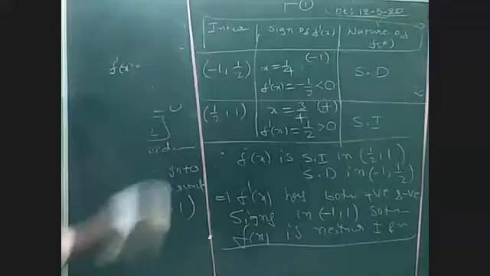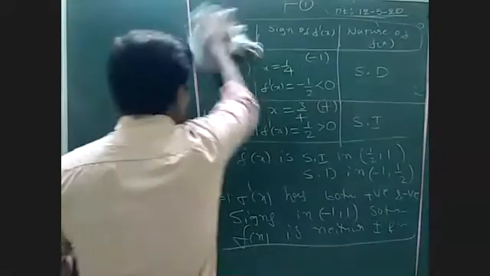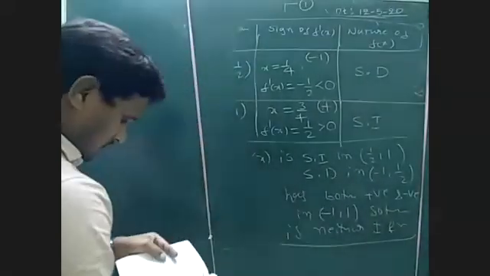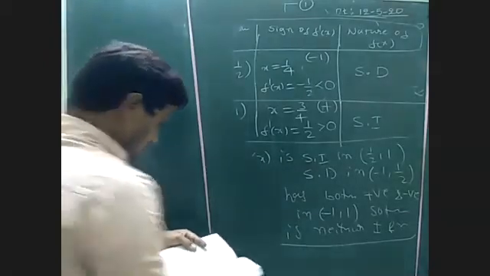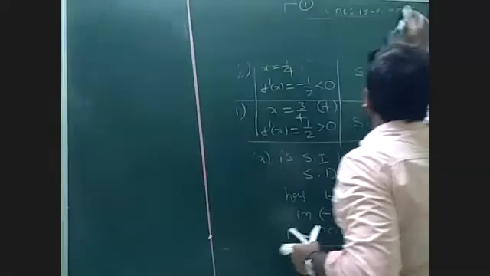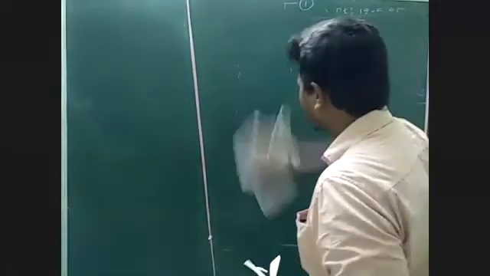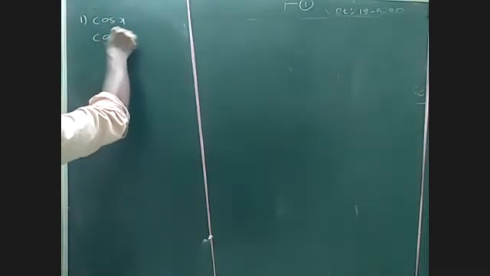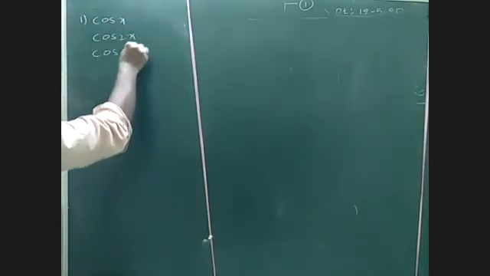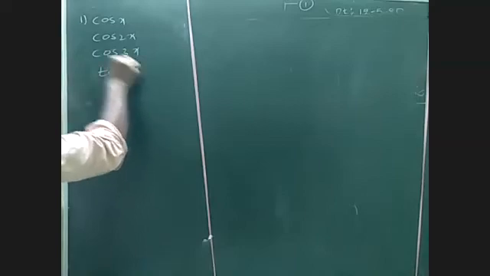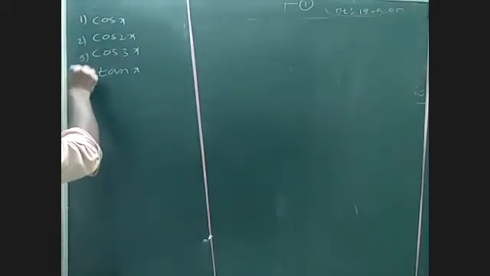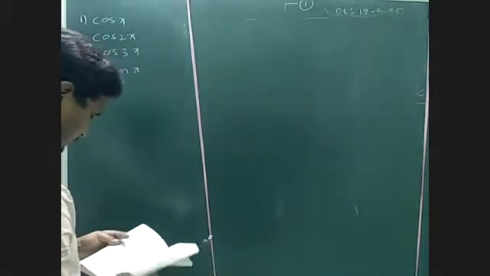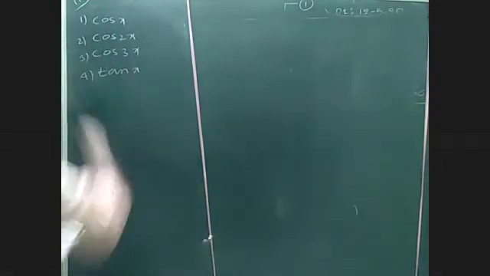Okay, which of the following functions are strictly decreasing? So, the first one is cos x, cos 2x, cos 3x, and tan x. Clearly, I explain the concept. These are the four options given in this question, in question number 11.